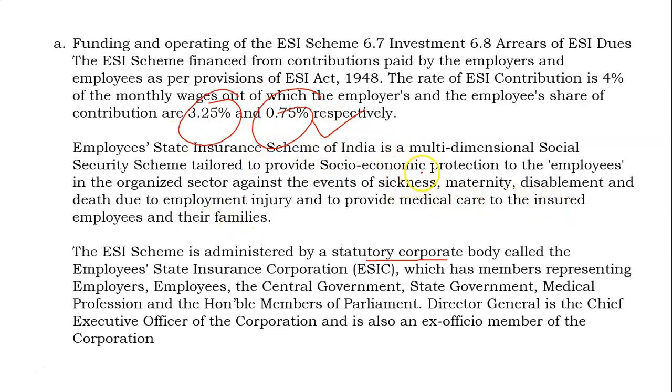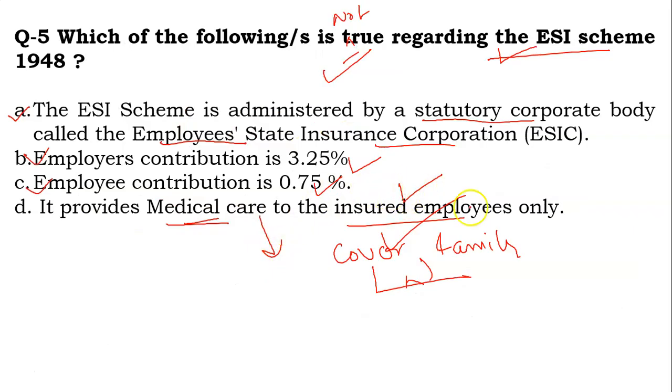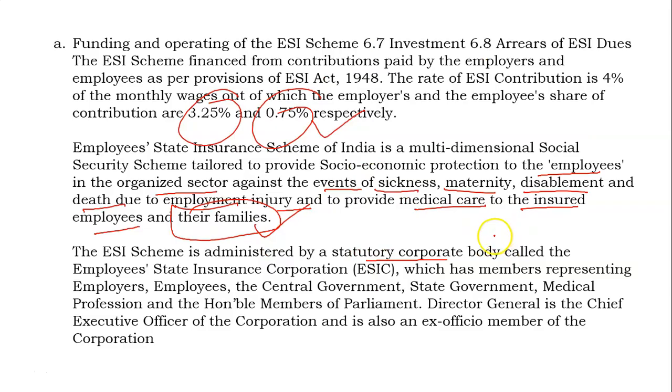It gives social economic protection to the employee in the organized sector against the event of sickness, maternity, disablement, and death due to employment injury, and it also provides medical care to the insured employee and their family. So it will also cover the family members.